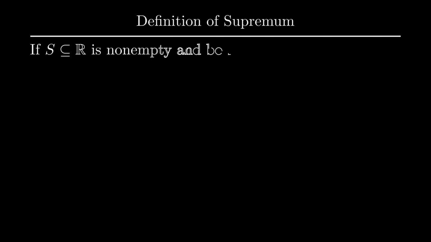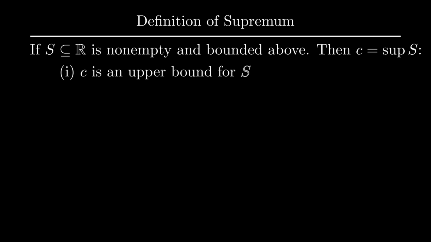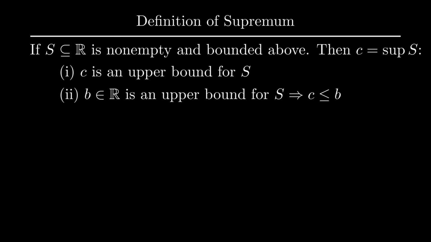Recall that by the definition of supremum, two things must hold in order for C to be a supremum of S. Firstly, C must be an upper bound of S. And secondly, any other upper bound for S, let's say B, must be greater than or equal to C, making C the least upper bound of S. So let's begin by showing that C is indeed an upper bound for S.